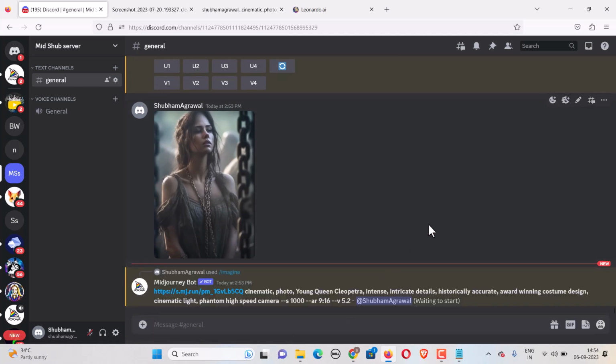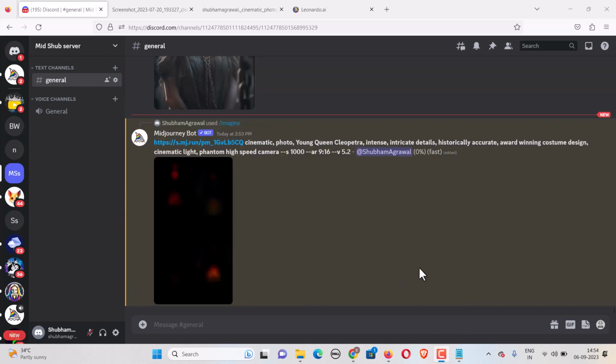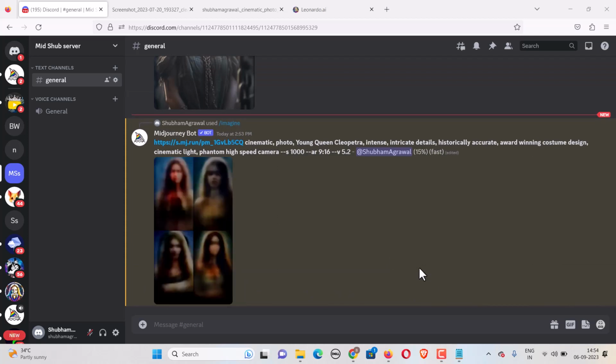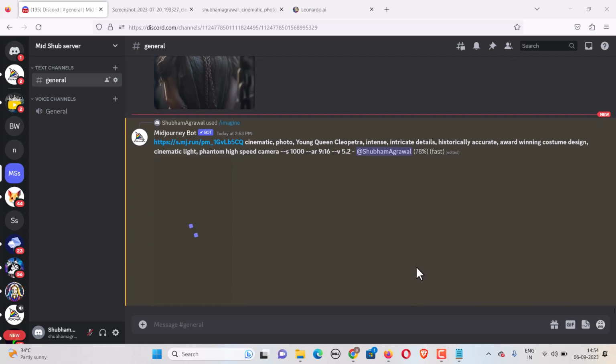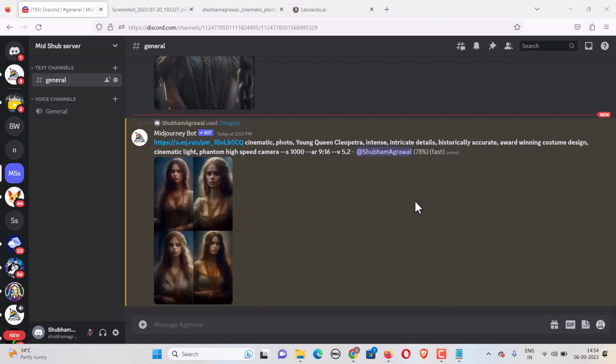Now we are waiting. It will generate an image for you. Give it some time. I do hope the images are somewhat similar. It looks, maybe not, maybe yes. So the images are generating. I'll just skip this part. You can just fast forward to the point where these images are generated.